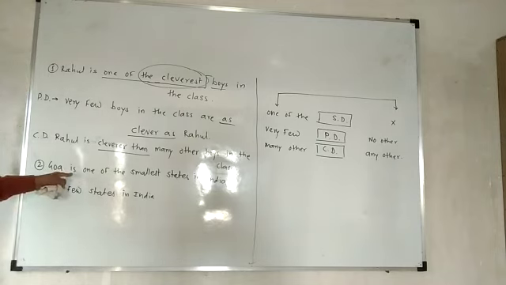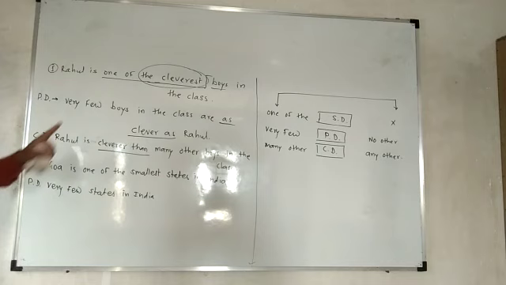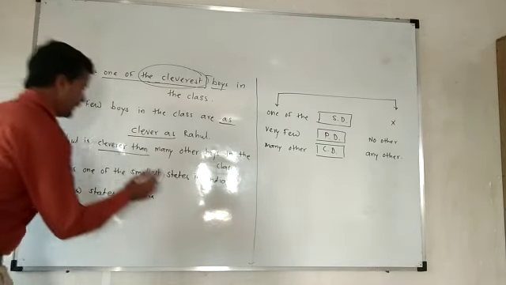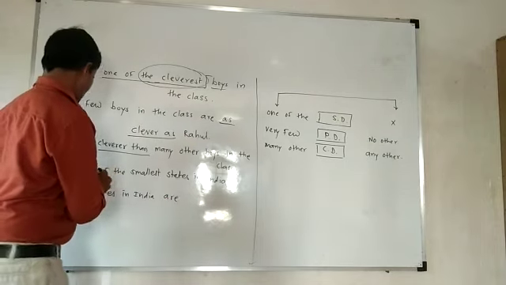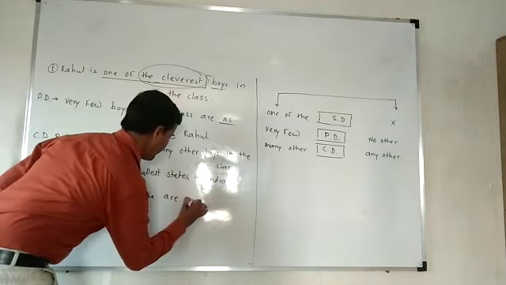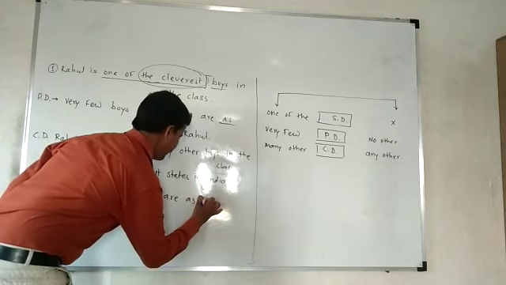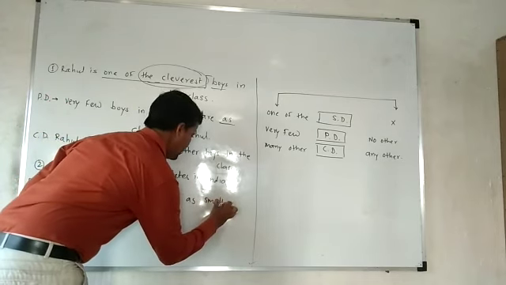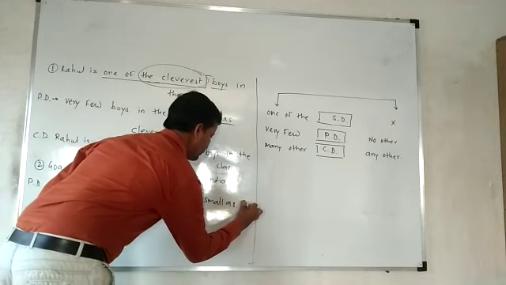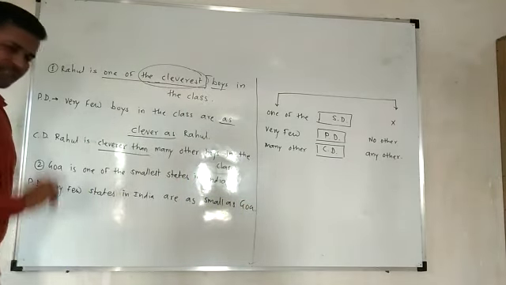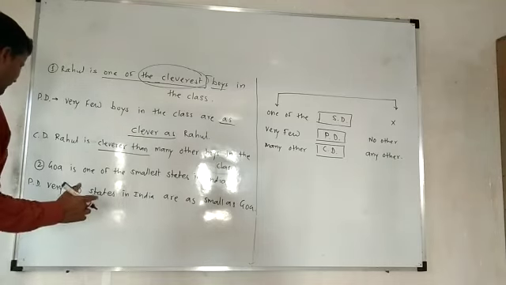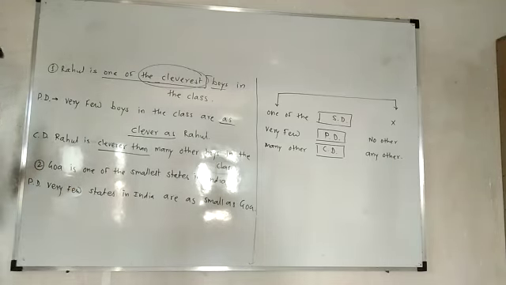So that's why according to that we have to do the similar kind of change here which we have done in the first answer. Very few states in India are as small as Goa. Did you get it? In this way we have to solve it. Then next example, you must have guessed it.